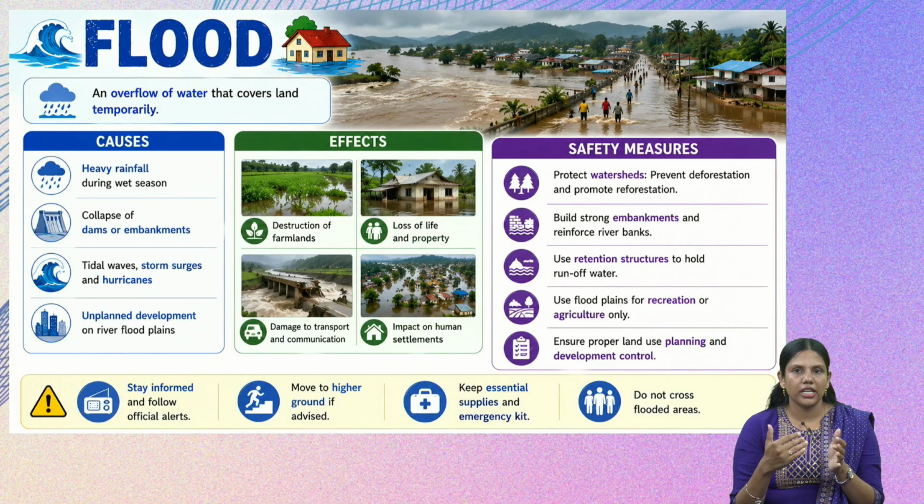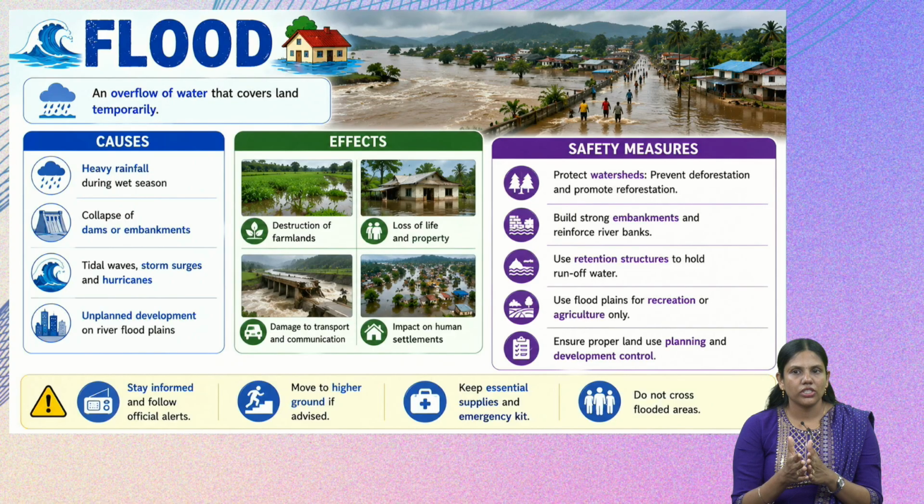Suppose the building is of 2-3 floors, we have to shift to the highest floor instead of being at the ground floor. Then we have to keep essential supplies like an emergency kit and essential food, so that we can survive even if transportation and communication are cut. And do not cross the flooded areas. If there is already a flood alert and if there is already flooding, try to avoid crossing those areas. So these are the things we have to do when we are hit with a flood.